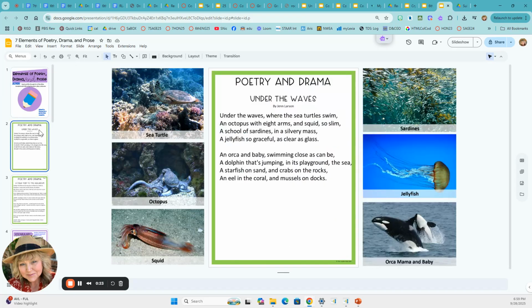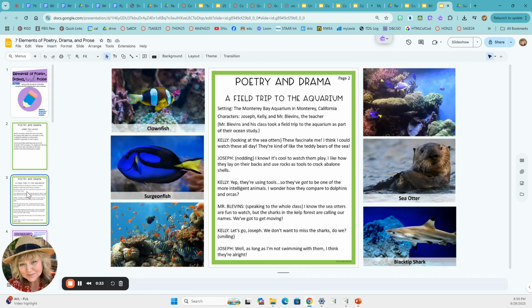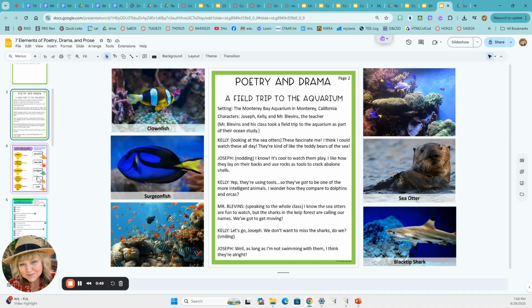The first poem is Under the Waves, and you will read the poem and you can look at the pictures of all the beautiful under the waves animals. And then there is a drama. It's called A Field Trip to the Aquarium. You will read that paying attention to the setting, the characters, and then pay attention to what each of the characters are saying and doing as you read, because that's a lot of clues.